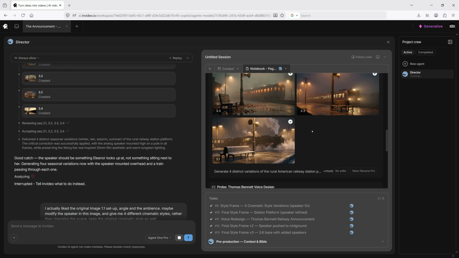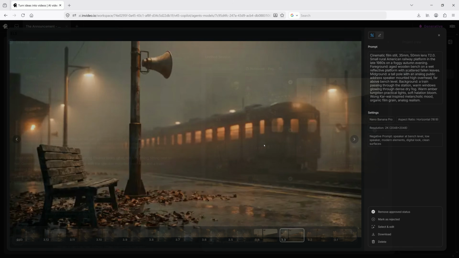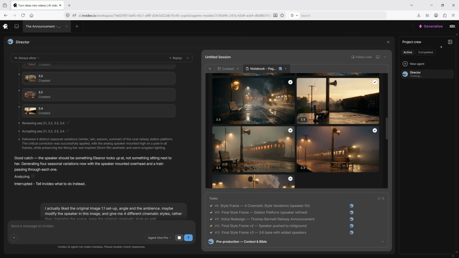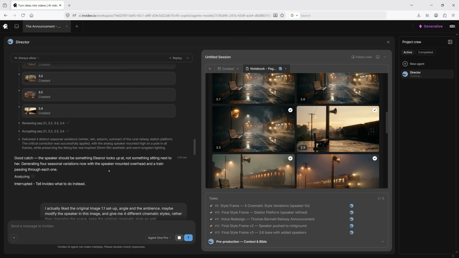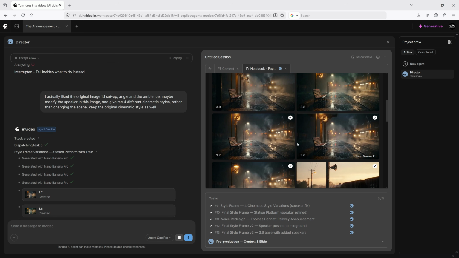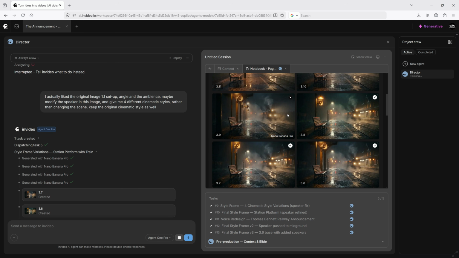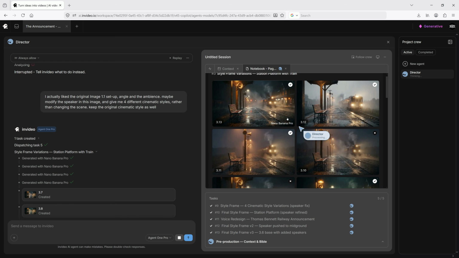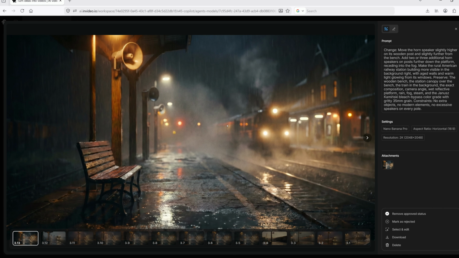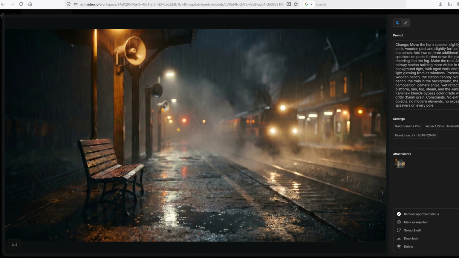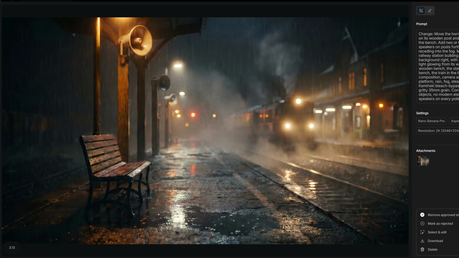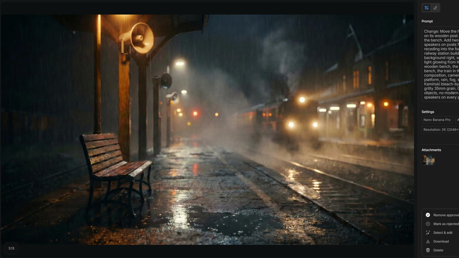So, instead of rewriting a prompt, I have given a creative direction how I picture the platform should look like, and the agent picks the model and runs the generation. After a few rounds of creative refinement and direction, we finally arrived at a station environment that felt right. The platform image captured the exact mood I was aiming for, and honestly, it looked even better than I had imagined. The lighting, atmosphere, and overall cinematic feel perfectly suited the story and became the visual foundation for the film.